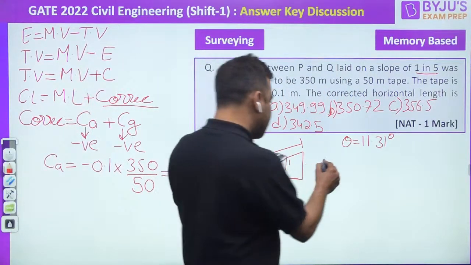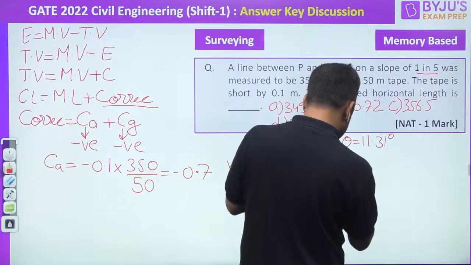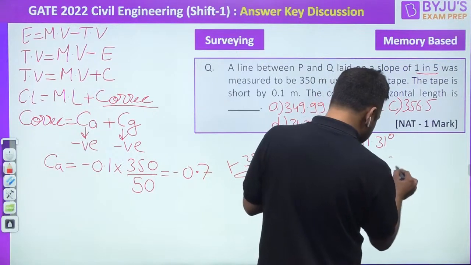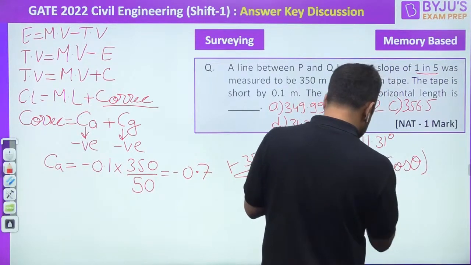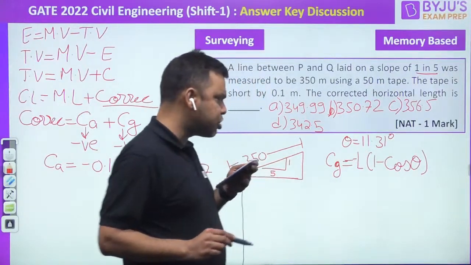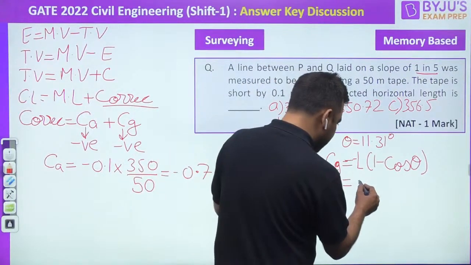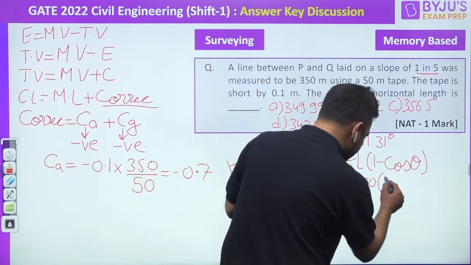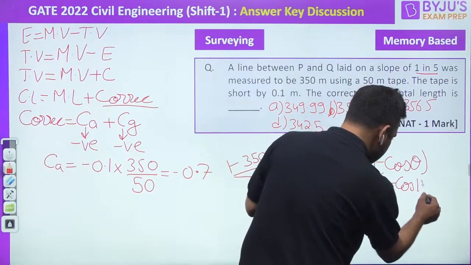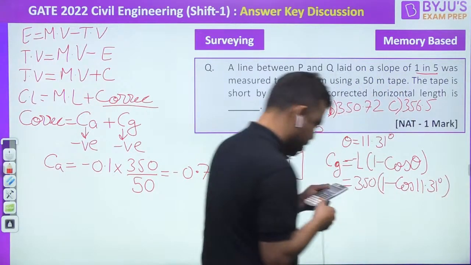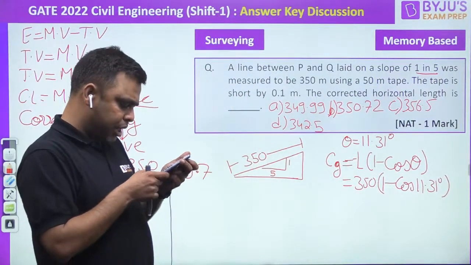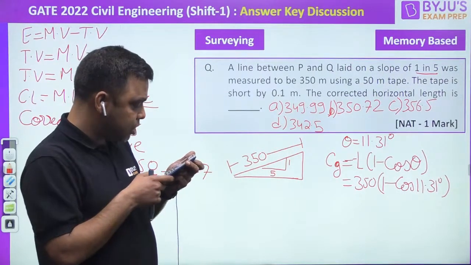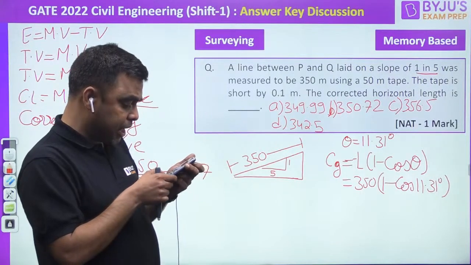Clear everyone? And basically correction for slope is minus of L into 1 minus cos theta, right guys? So L is 350, 1 minus cos 11.31 degree. So 350 into 1 minus cos 11.31 degree.